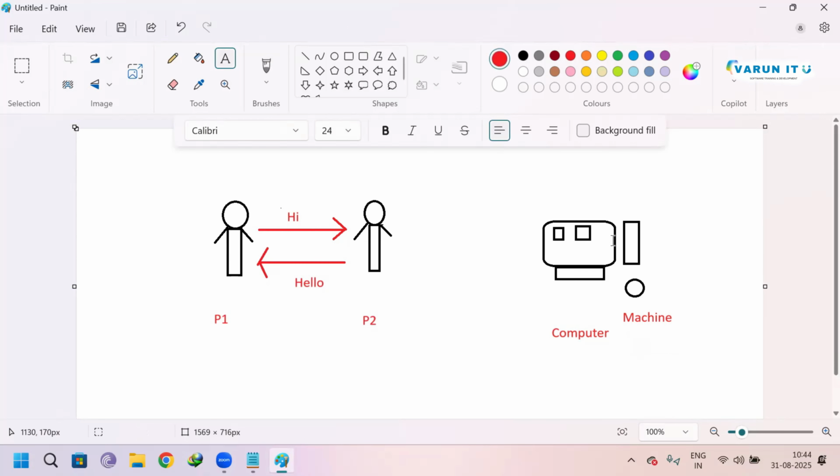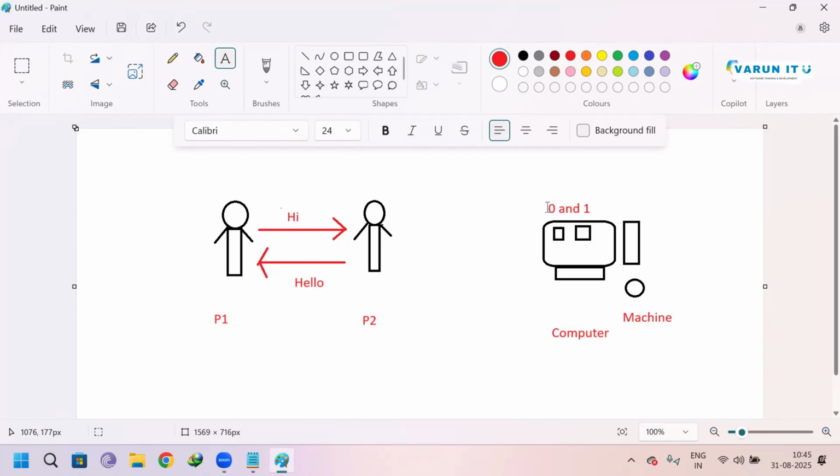Now, the computer will not understand our languages. It will understand only zeros and ones. Why zeros and ones? Because these are binary languages. If you want to tell the computer, hey computer, do this, do that, it will not understand because of our language.